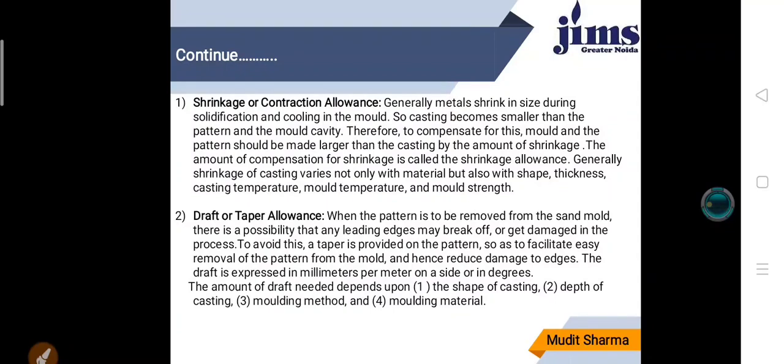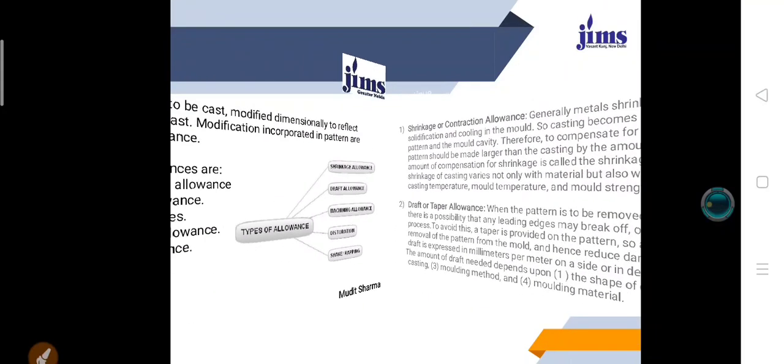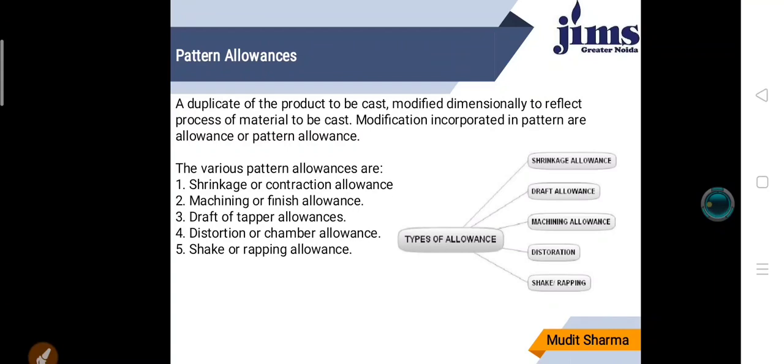Now next is draft or taper allowance. What do you mean by draft or taper allowance? It is the taper provided on the vertical surface of a pattern which facilitates its removal from the mold without excessive rapping and breakage.